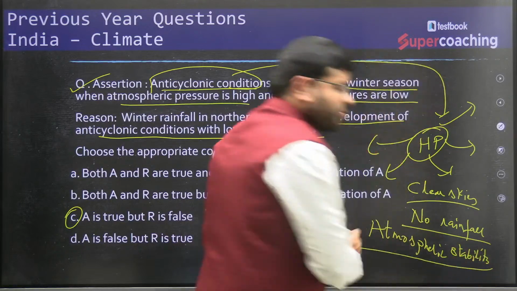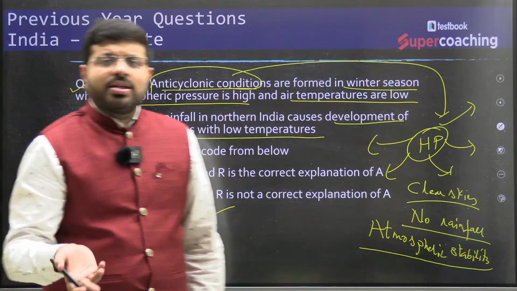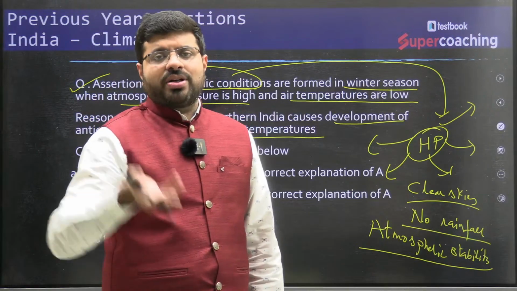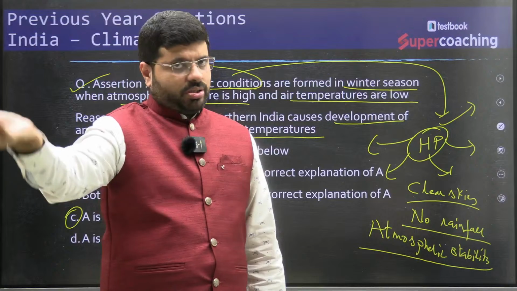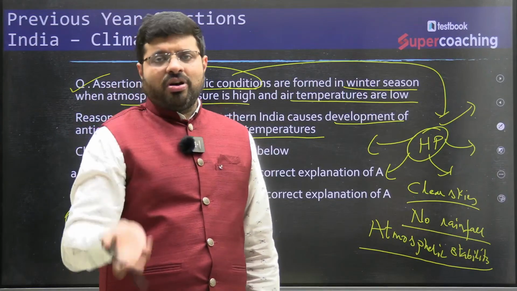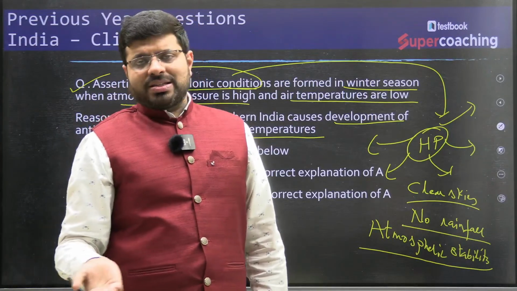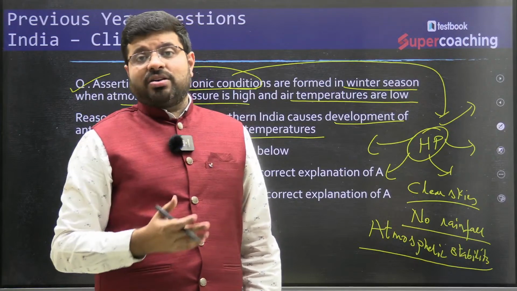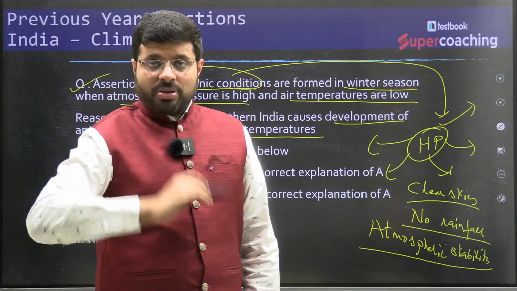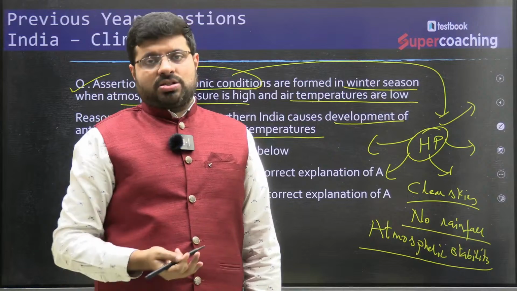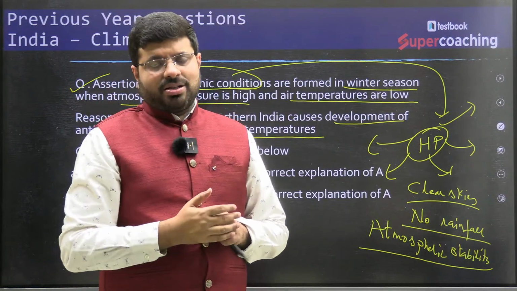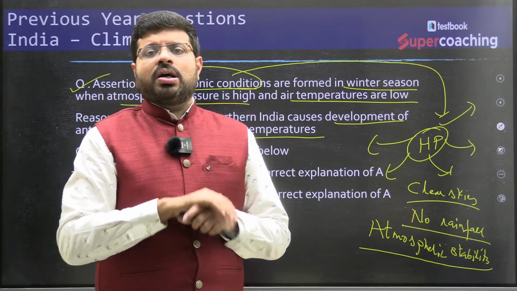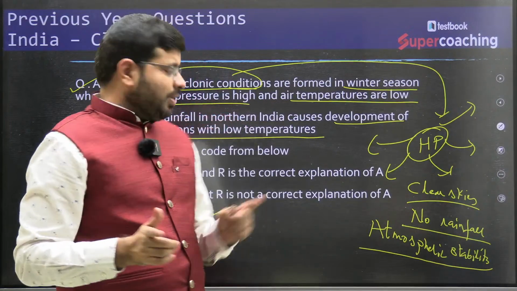There is no opportunity for the air to rise. When there is no opportunity for the air to rise, how can you get moisture being taken to the greater heights? No convection. When there is no convective rainfall, there would not be any kind of things associated with these. With the process of convection, you will have thunderstorm formation, you will have cyclone formation, you will have a stormy condition. All such kind of things are usually avoided. So that is the key thing.